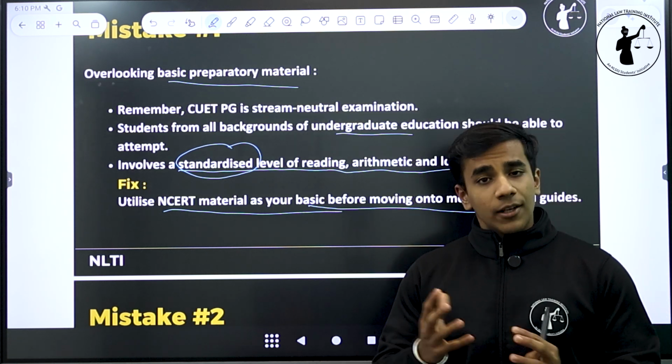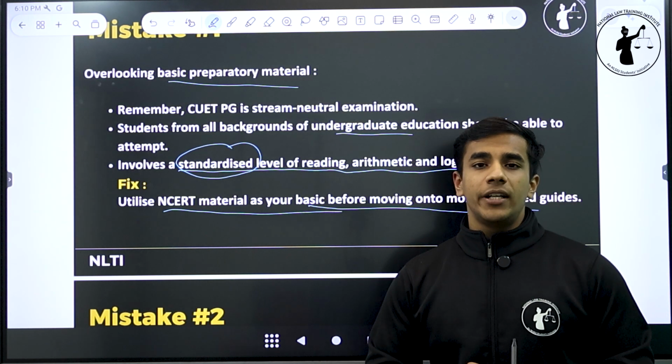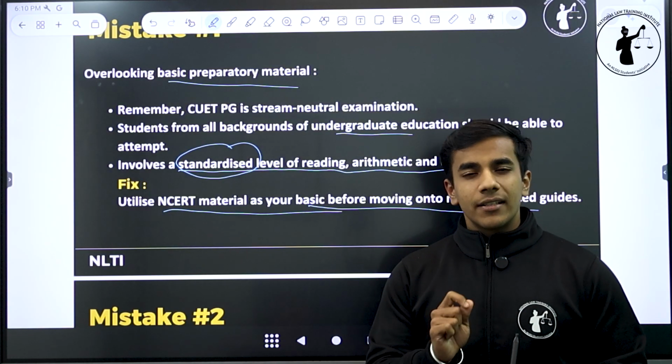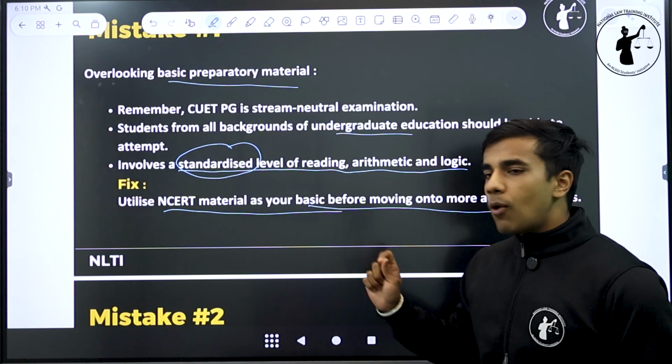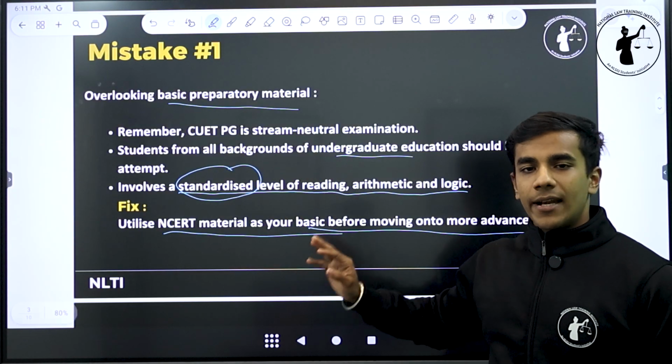Several institutes, including NLTI, have put up videos on this, how to develop a standard level of reading comprehension, reading speed, and a standard proficiency in maths. तो ये बहुत important है that you have some sort of preparation, a basic preparatory material ready for your CUET